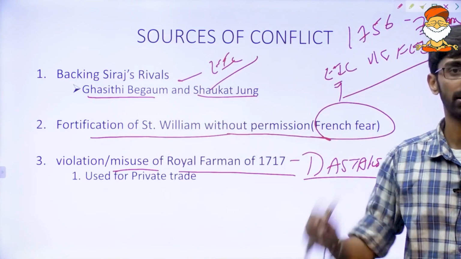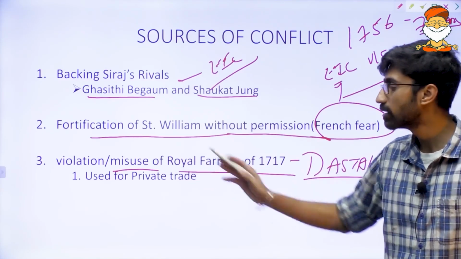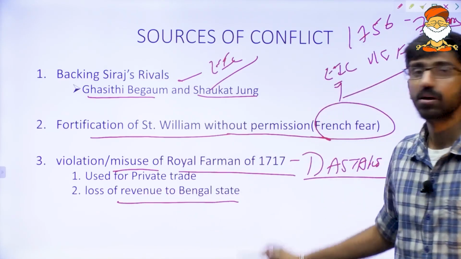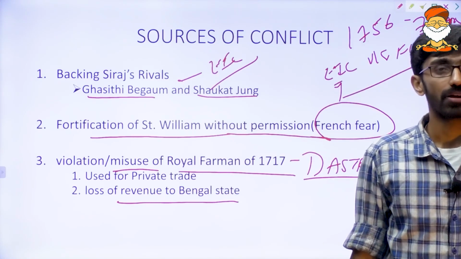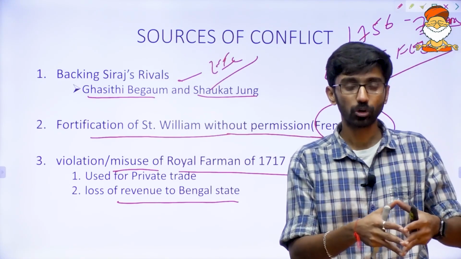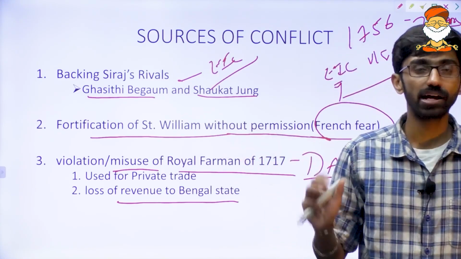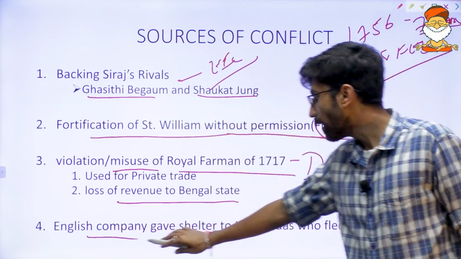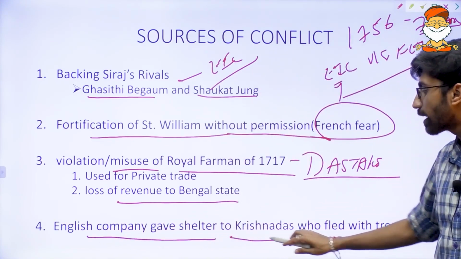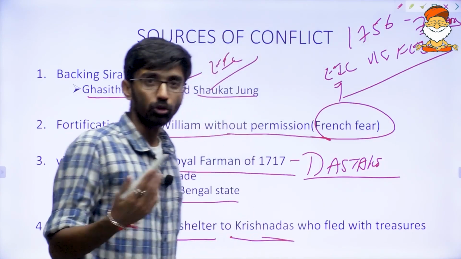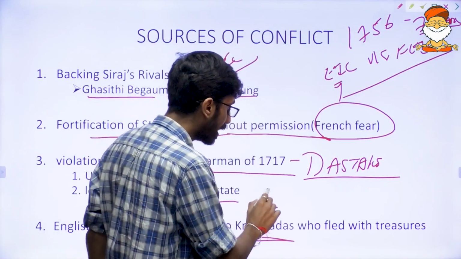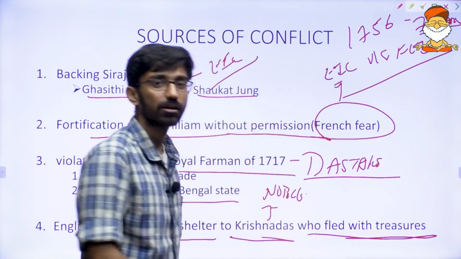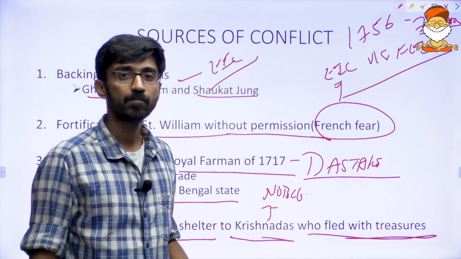Okay, loss to the exchequer. That is a term we can use. That is the royal firman, that is the dastak, used for private trade, and it was a loss of revenue to the Bengal state. Obviously, as a ruler, Siraj-ud-Dawla needed to take some kind of action against that. And then the English company also gave shelter to one noble called Krishnadas. He was a noble in the Bengal court who fled with treasures from Siraj-ud-Dawla.